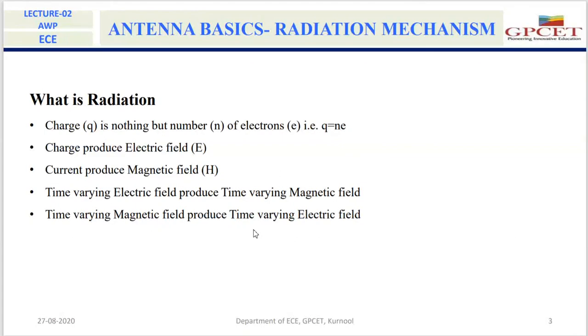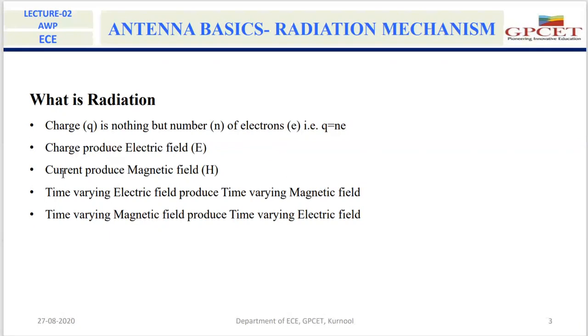This is very important, so let me revise once again. The charge is nothing but the number of electrons or protons. This charge will produce the electric field. Because of the movement of the charge, there will be a current.